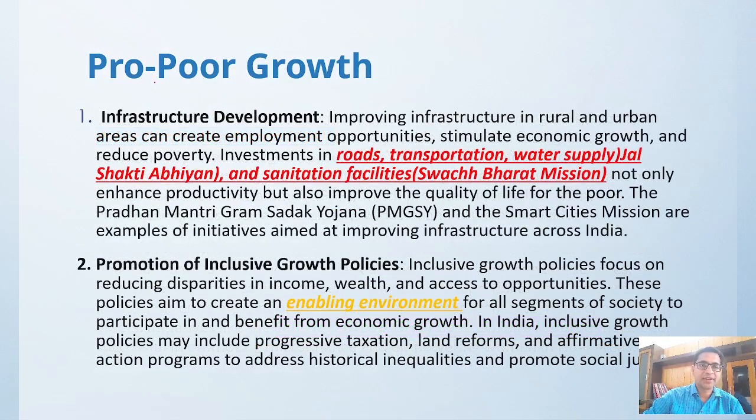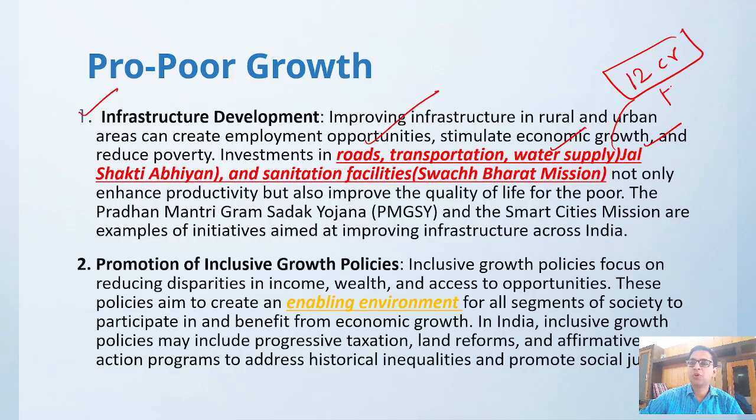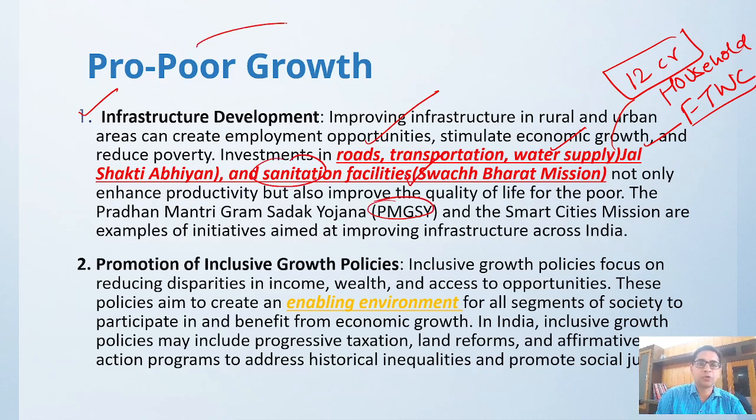Then infrastructure development, how government is doing infrastructure: roads, Pradhan Mantri Gram Sadak Yojana, water supply, Jal Shakti Abhiyan. Right now around 12 crore households have got a functional tap water connection. Also Pradhan Mantri Gram Sadak Yojana, and sanitation facility under Swachh Bharat Mission. This is called pro poor growth, right?